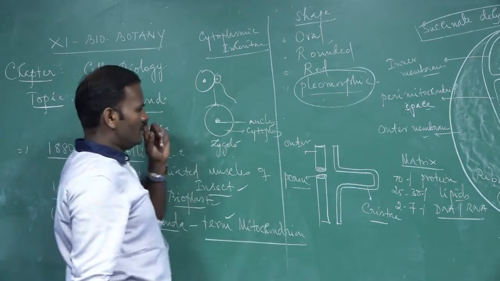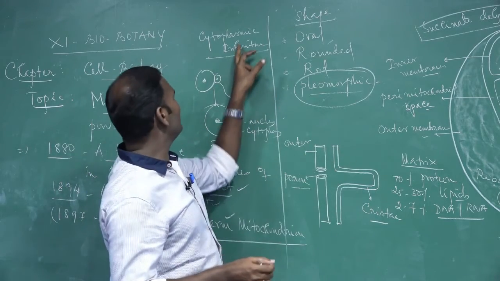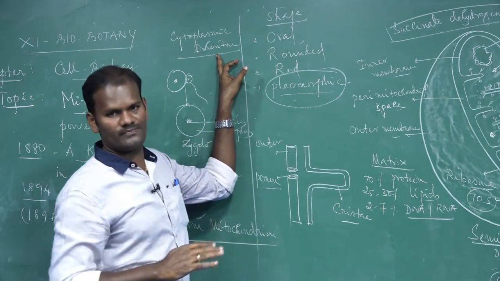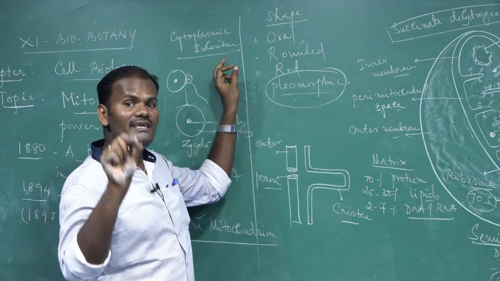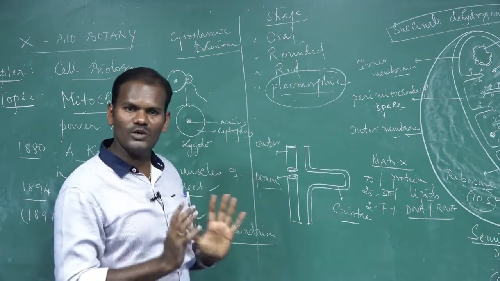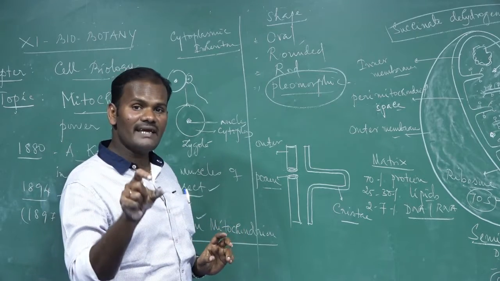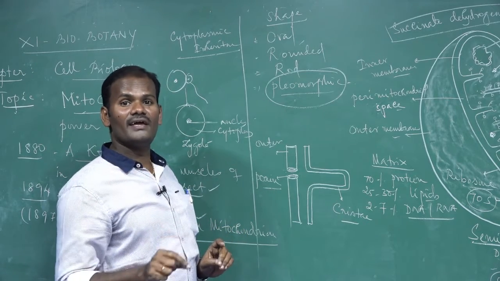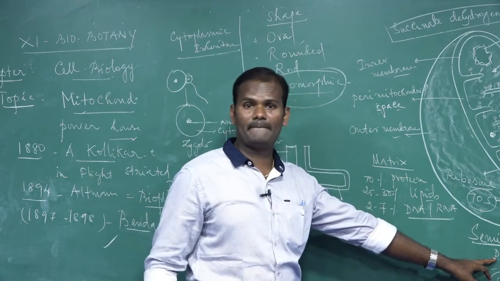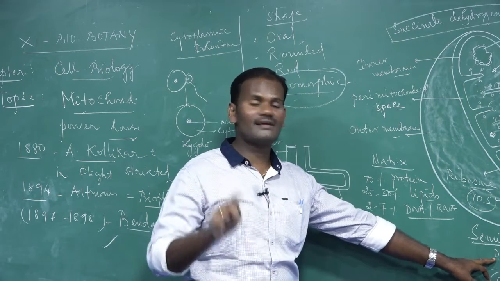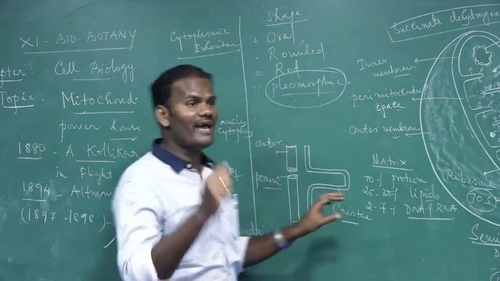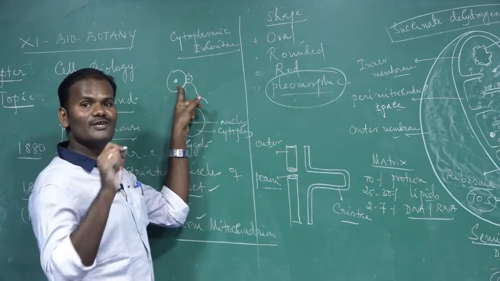Remember, inheritance is the transfer of characters from parents to offspring. We know that the character is controlled by DNA present in the nucleus of the cell. But certain characters are controlled by the DNA present in the mitochondria, because mitochondria also have their own genetic material. Usually mitochondria are present where? In the cytoplasm of the cell, not in the nucleus.